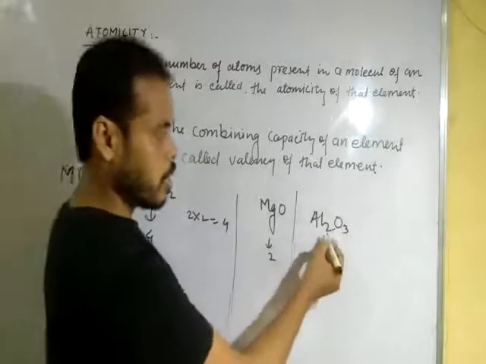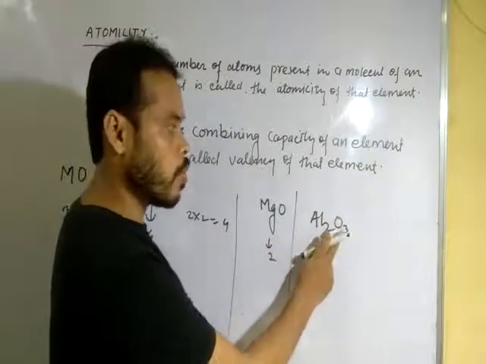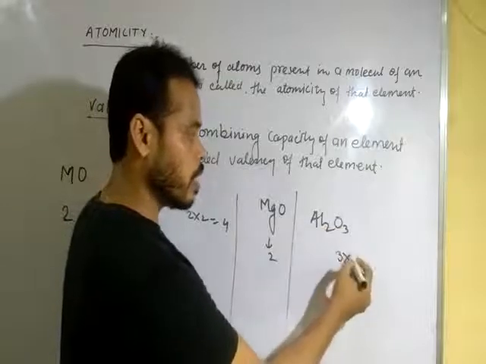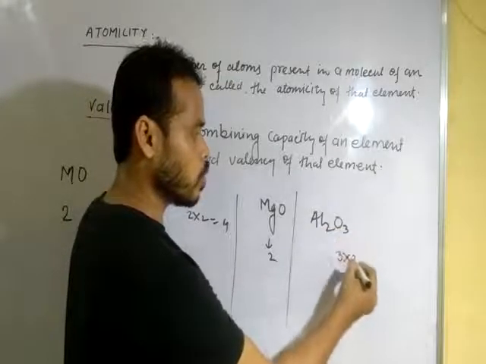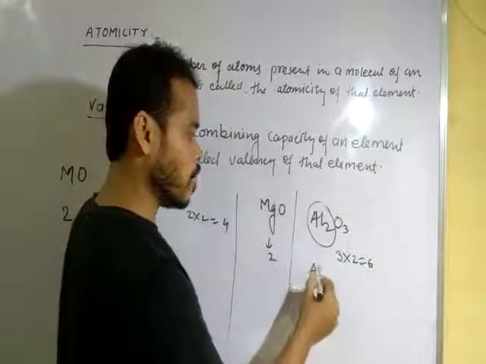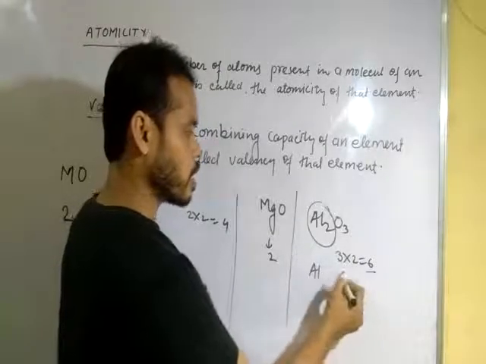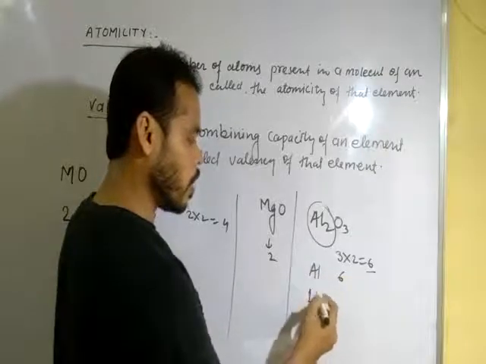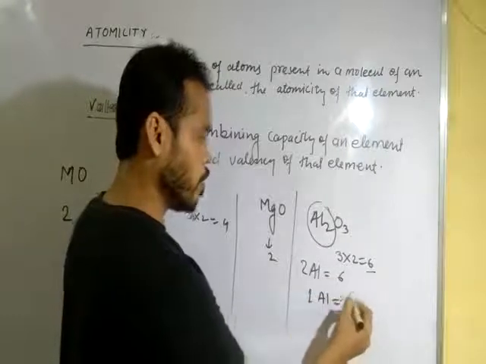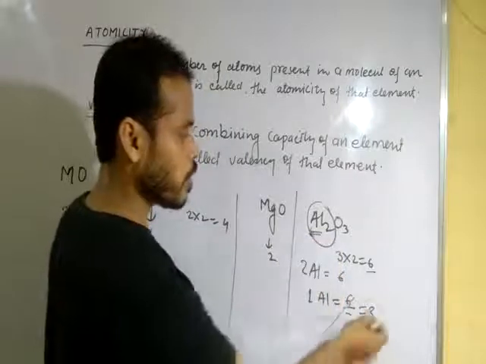Here three oxygen atoms are attached to two aluminum atoms. First focus on the number of oxygen atoms, which is 3, so the valency for two aluminum atoms is 3 into 2, equal to 6. For one aluminum atom, it will be 6 upon 2, equal to 3. The valency of aluminum is 3 here.